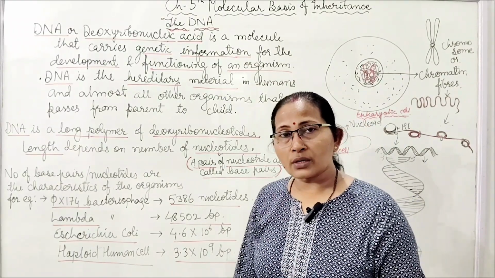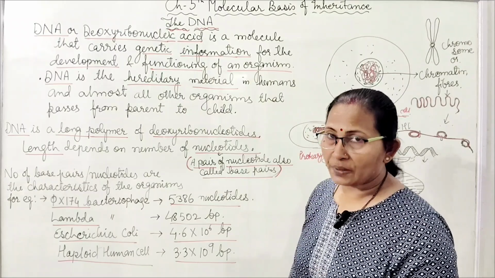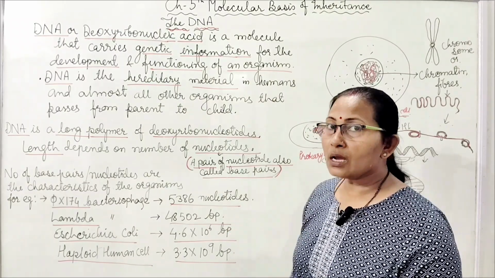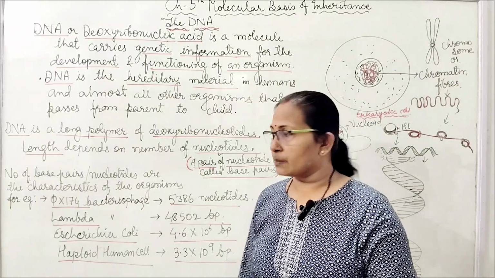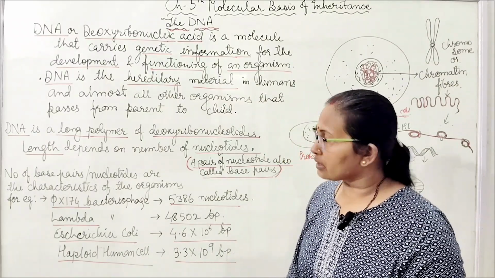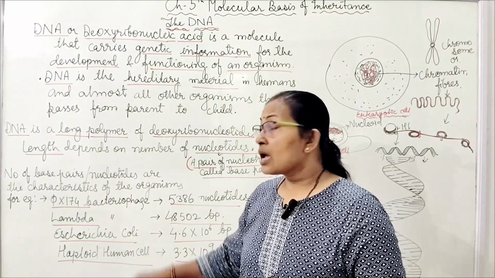In lambda bacteriophage, 48,502 base pairs. So here there will be double-stranded DNA present in lambda bacteriophage. This one is also a virus of bacteria.